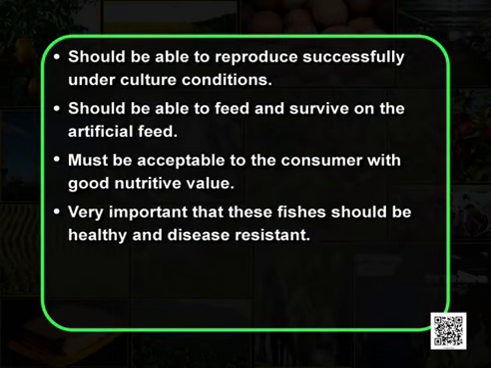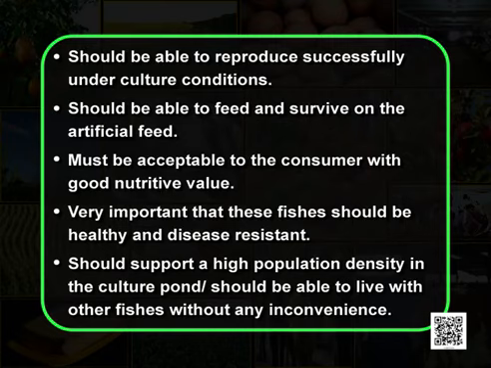It is very important that these fishes should be healthy and disease resistant, and should support a high population density in the culture pond, that is, should be able to live with other fishes without any inconvenience.